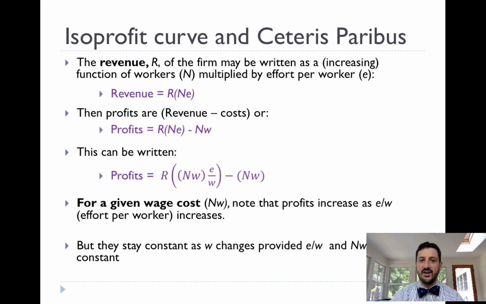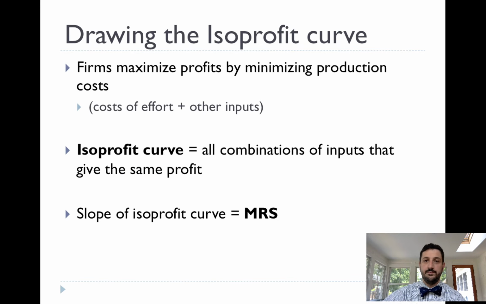Now we can divide that E, we can multiply it by W divided by W, which is just 1. And then we can see that for a given wage cost, NW, profits increase as effort increases. And so what we're going to want to try to figure out is the level of profit for each level of effort per wage. And so we're going to be able to graph it in the same space as the best response function.